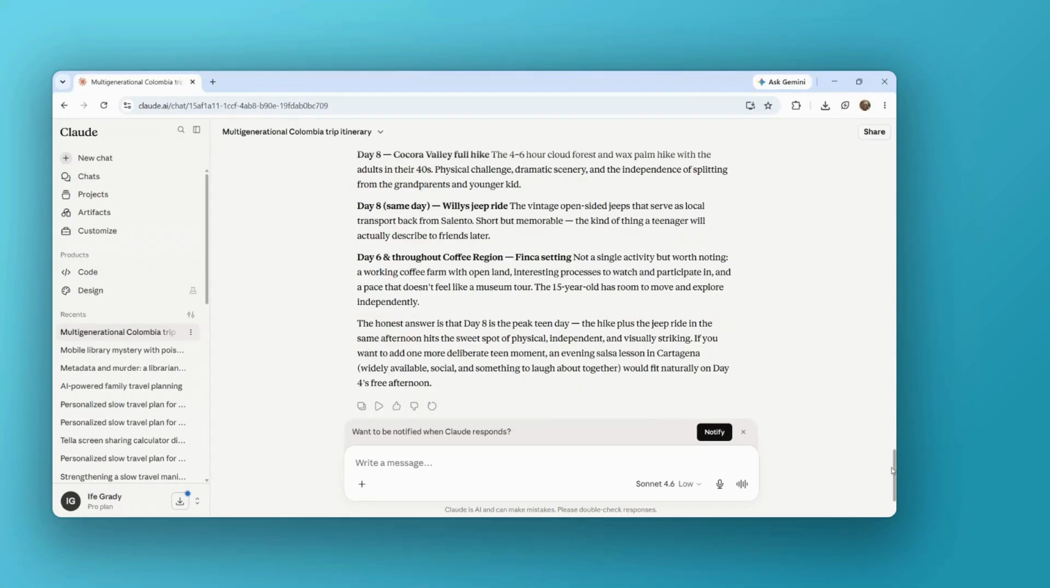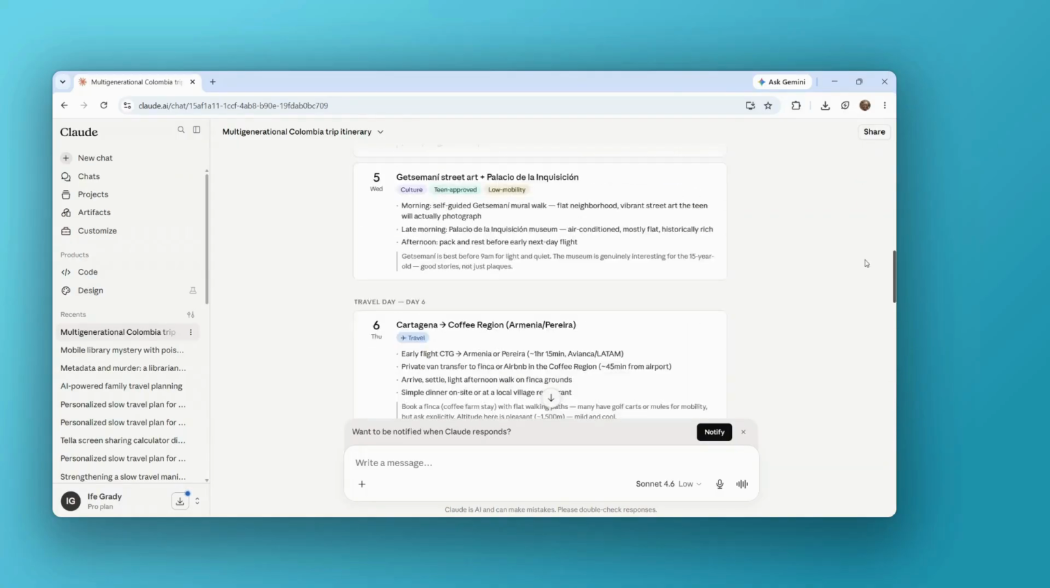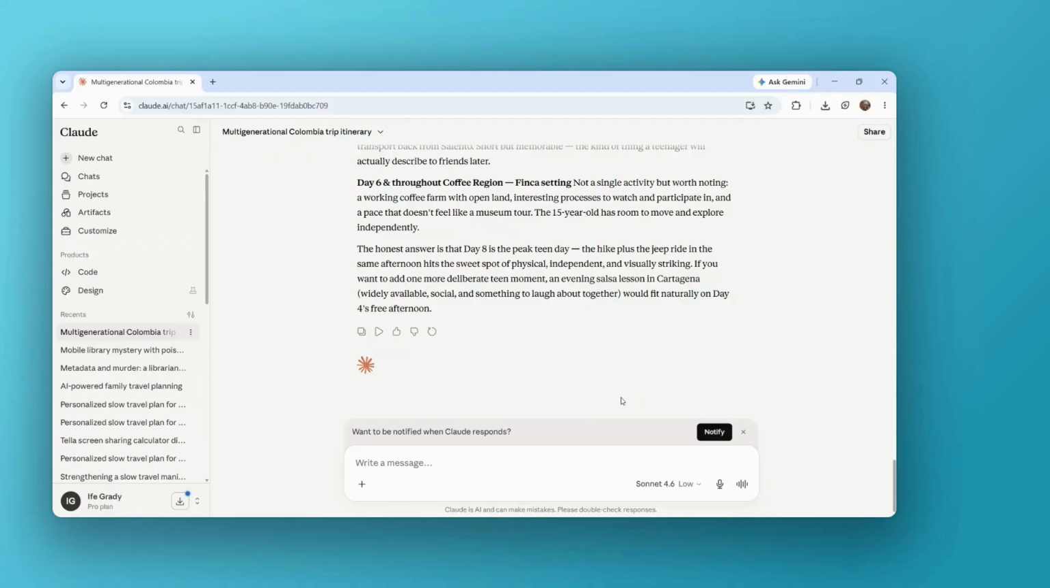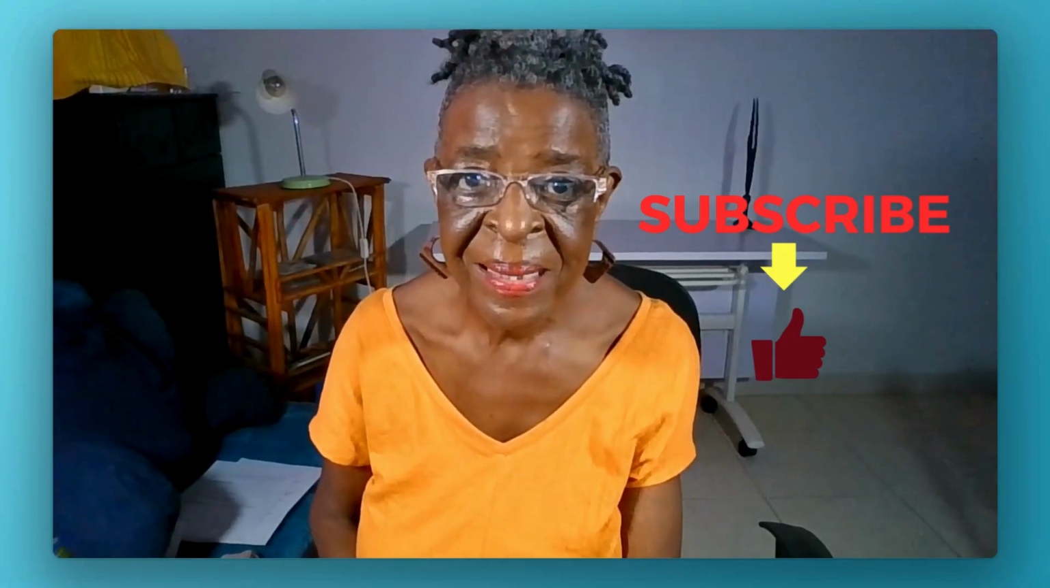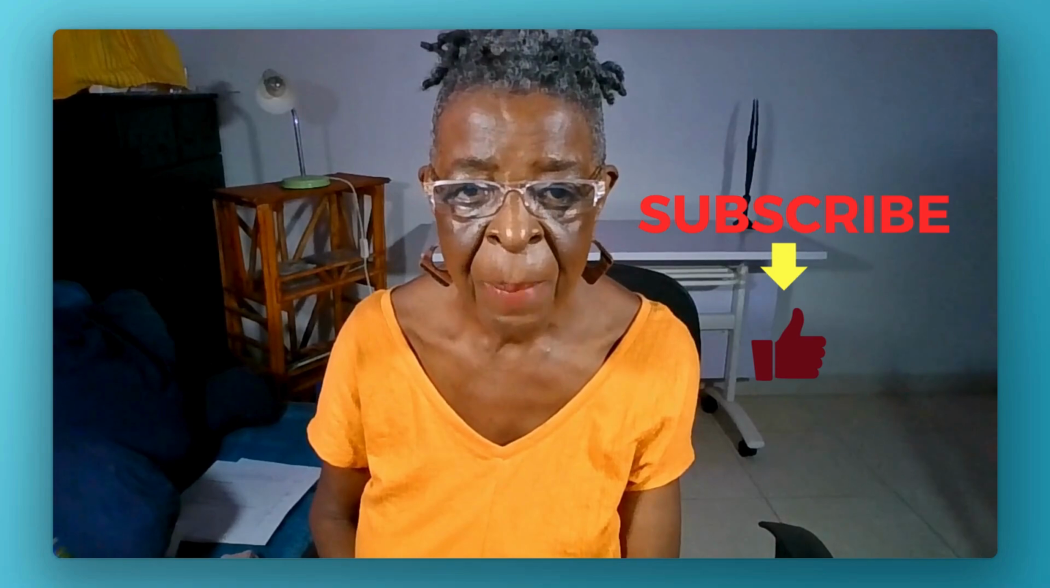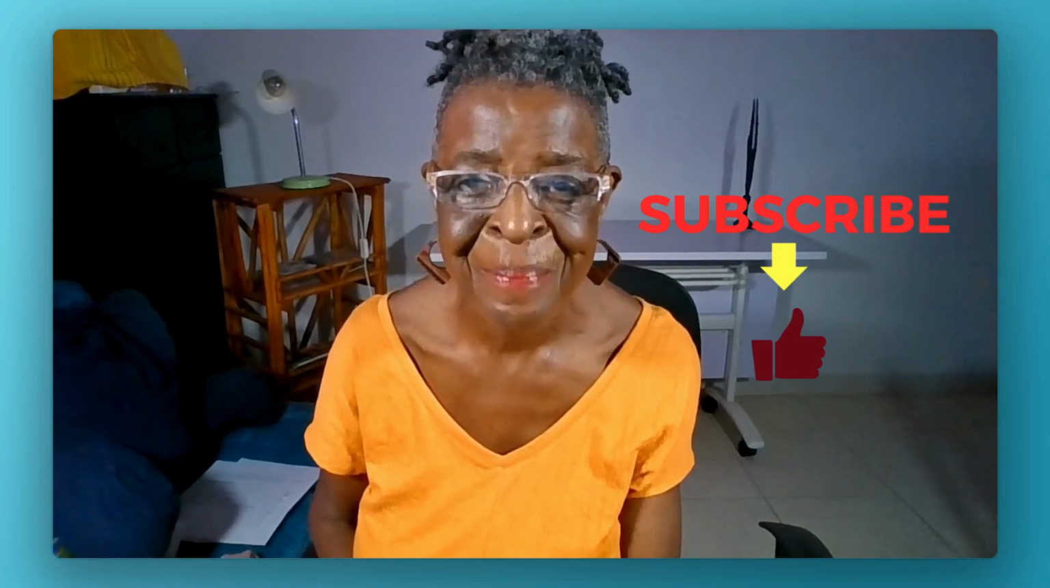And you see what we have here? It is a full itinerary, a planning tool the whole family can actually work with. Every day. That's what a useful prompt can do. And that's the power of getting your prompt right the first time.